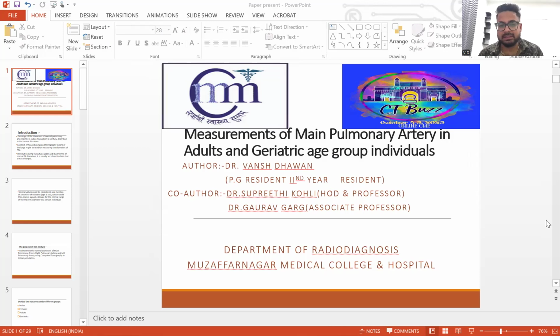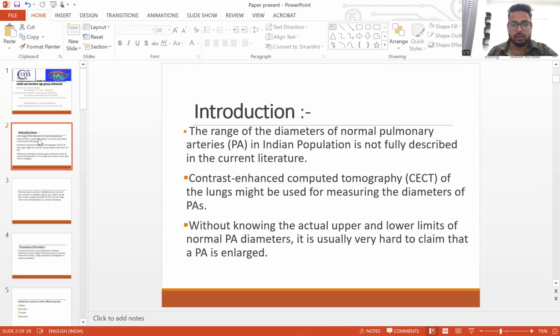Today, the topic of my presentation is measurements of main pulmonary artery in adults and geriatric age group individuals. The range of diameters of a normal pulmonary artery in Indian population are not fully described in current literature. CECT of lungs might be used for measuring the diameter of pulmonary arteries and its branches. Without knowing the actual upper and lower limits of normal pulmonary artery diameter, it is usually very hard to claim that a pulmonary artery is enlarged.